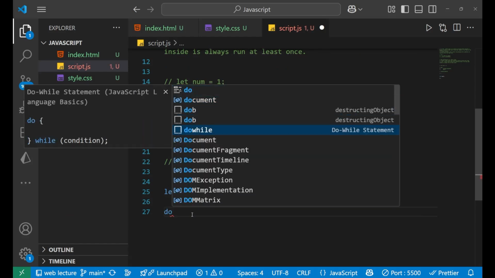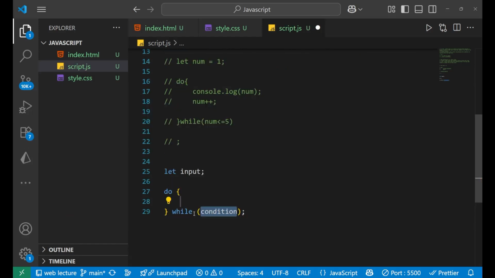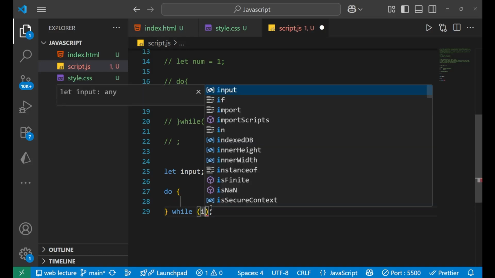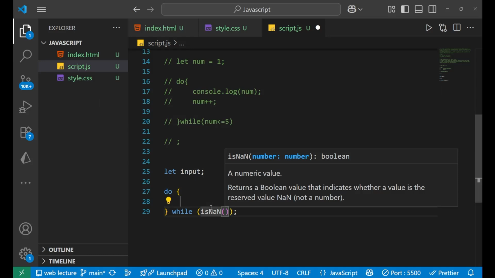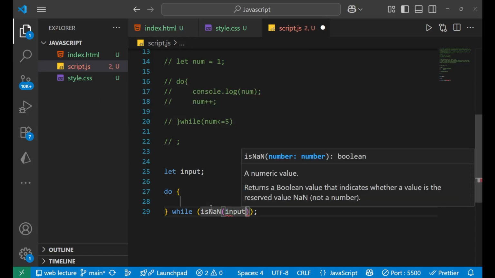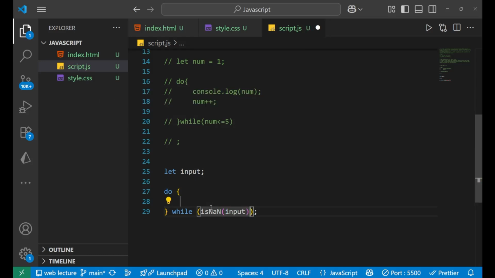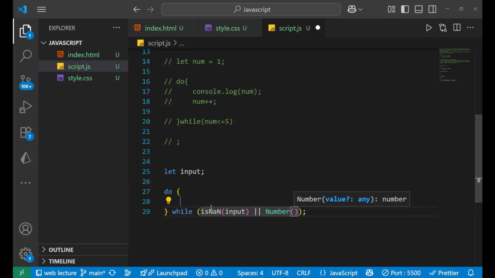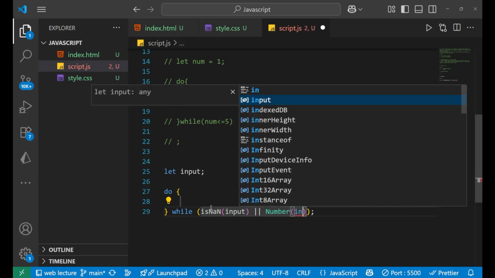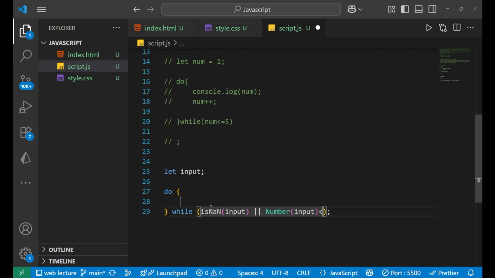You can see the snippet is already present here; you simply need to click it. Inside we will write our condition: isNaN of input, and we put the or condition, and then input should be less than or equal to 10.